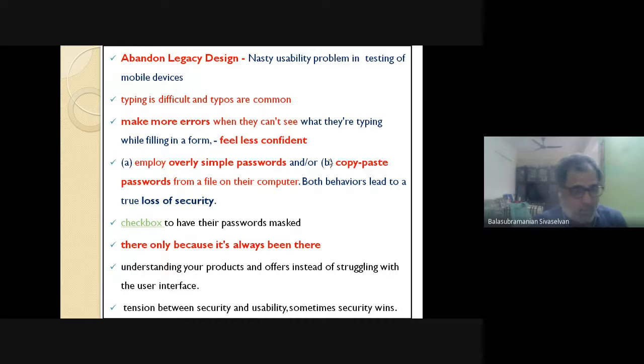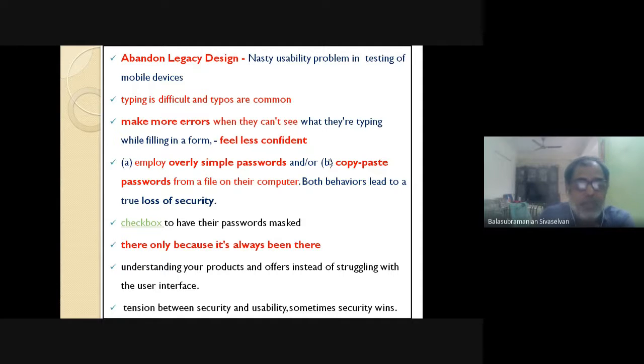And I saw this discussion as well in Alan Dixon. How do you create passwords, because in the process of making it memorable, people are adopting very extreme solutions like overly simple passwords or copy paste operations. That's not the way around.